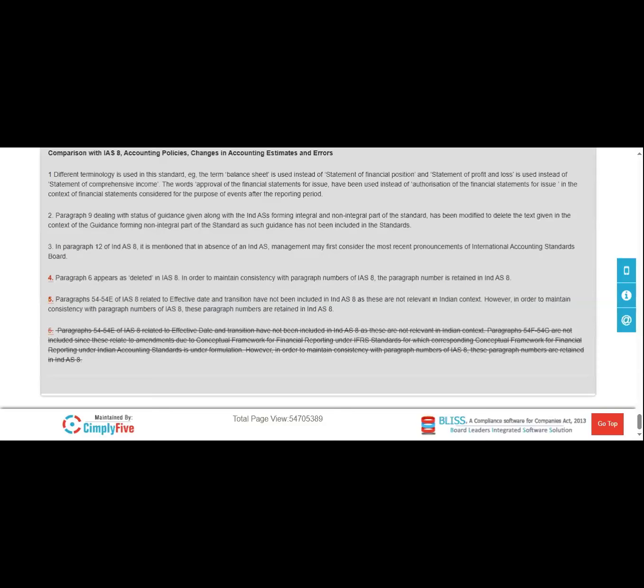So the next objective is to maintain consistency. That is, to ensure the interim financial statements are prepared using the same accounting policies as the annual statements. Interim financial reporting does not mean the format of the interim financial statements is different from the annual financial statements. The format is the same. Whenever there is any major policy change, the company